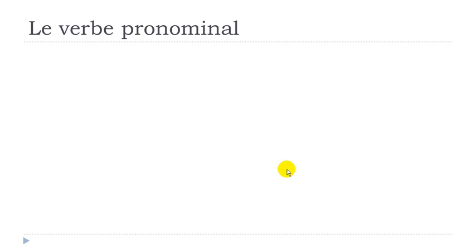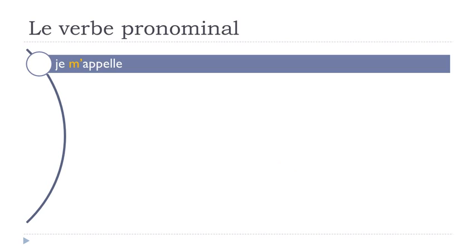Okay, so let's see how we will conjugate this verb. Je m'appelle. So same thing here, the e that we had previously disappeared. Je m'appelle. So remember that's normally the verb that you use when you introduce yourself. Like I call myself, so my name is, of course, but then in French it's like I call myself. Okay, je m'appelle.